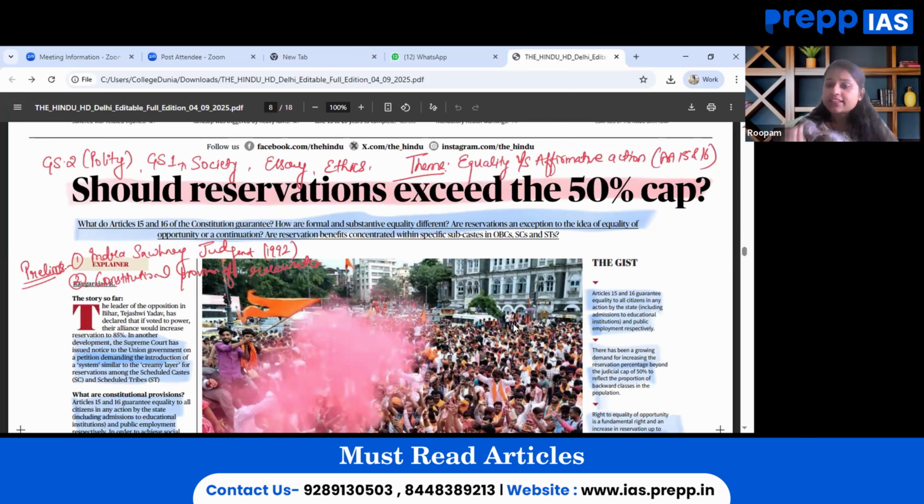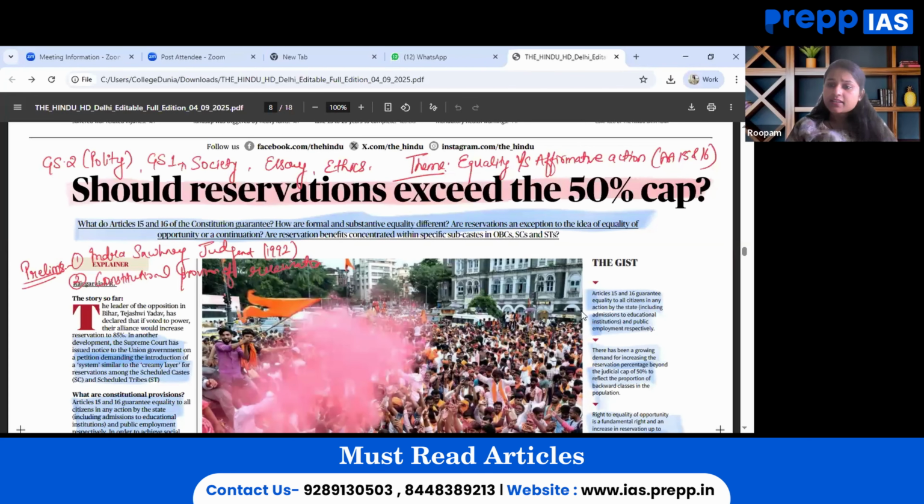For mains perspective, this article holds relevance because substantive versus formal equality is the need of the hour under the theme of GS paper 2. Concentration of benefits among the sub-categorized castes itself is a hot topic debated among people nowadays. Then under the theme GS1, caste dynamics in society and how it works, there is a phenomenon wherein forward castes are mobilizing and asking for reservation. What is this process all about? This can even be quoted in the essay paper as well, wherein equality, justice and social cohesion, the need of the hour, can be given as an instance.